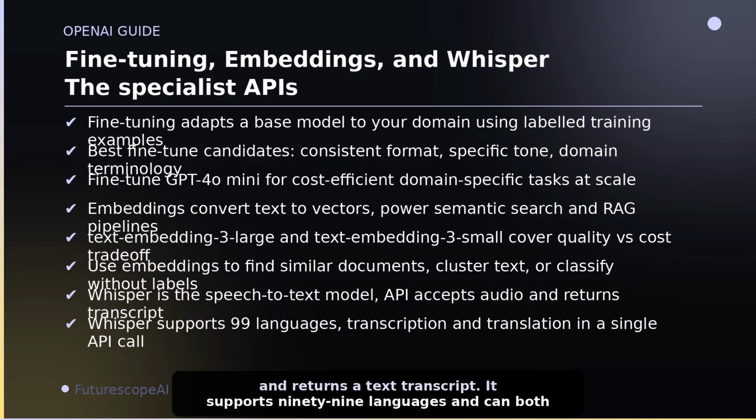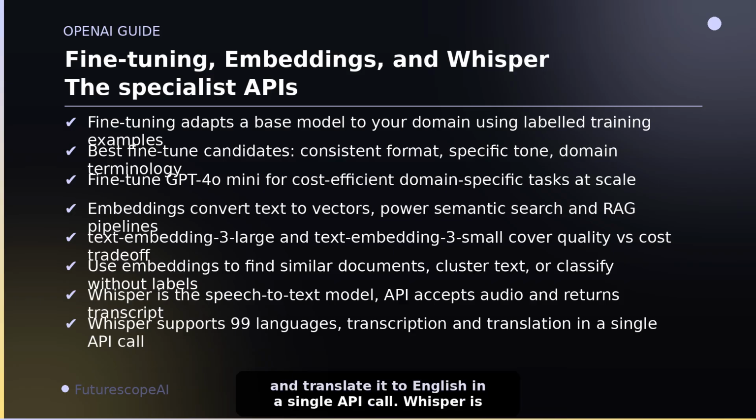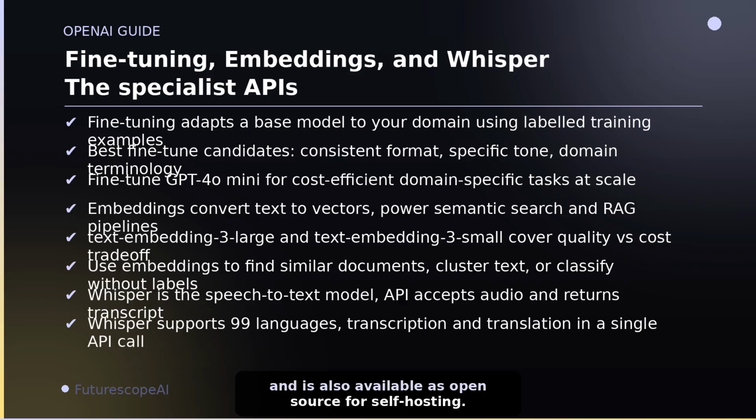The Whisper API accepts an audio file and returns a text transcript. It supports 99 languages and can both transcribe audio in the original language and translate it to English in a single API call. Whisper is the same model OpenAI uses internally and is also available as open source for self-hosting.